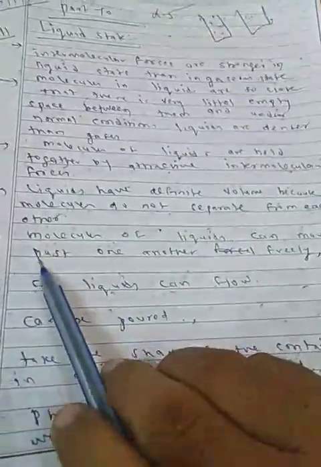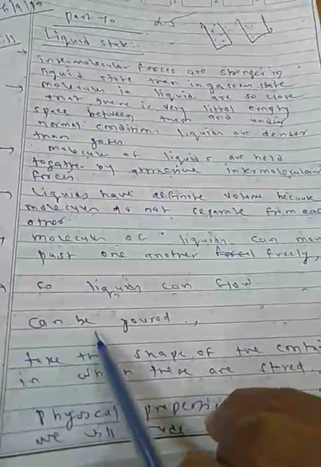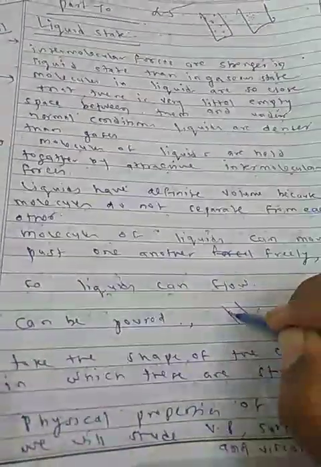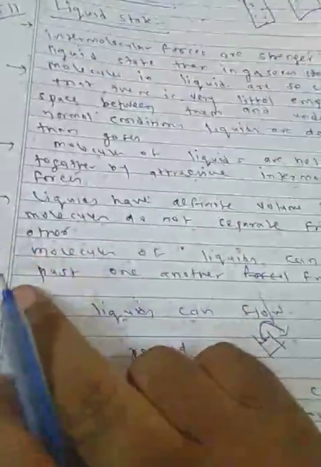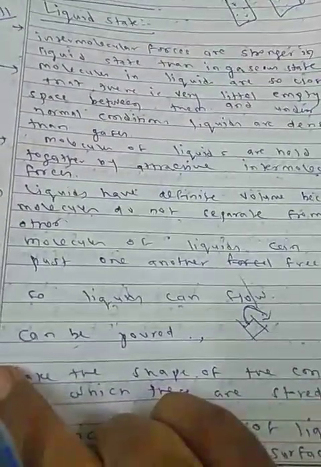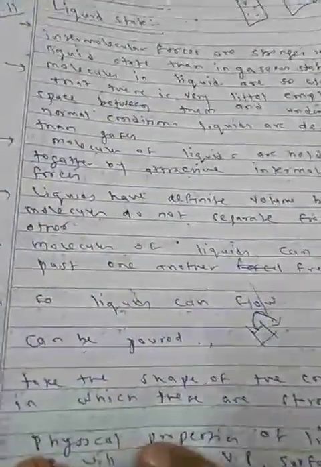Molecules of liquids can move fast past one another freely, so liquids can flow and can be poured. Poured means, if water is filled here and the bottle is tilted down, then it can be poured. From the water tank, water comes to our house and you fill it in your pots. Or at the petrol pump, from that pipe the petrol is filled into the tank, like that. And liquids take the shape of the container in which they are stored.